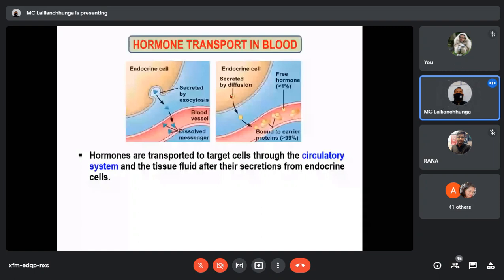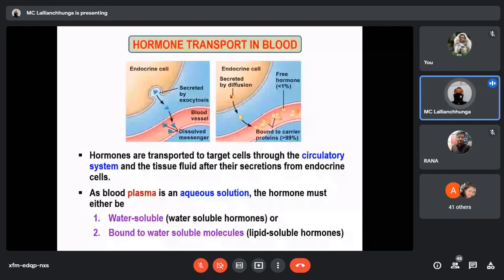Now, blood plasma is an aqueous solution. We all know that plasma is an aqueous solution, that means a watery solution. It is not a lipid solution, or even an alcoholic solution. Aqueous means it is water in nature; the solvent is water.